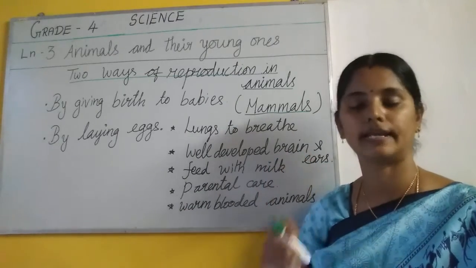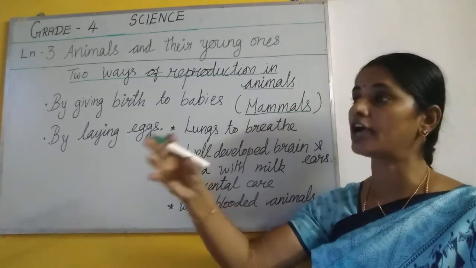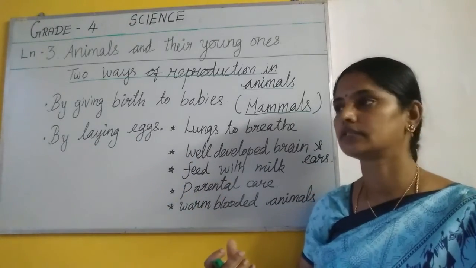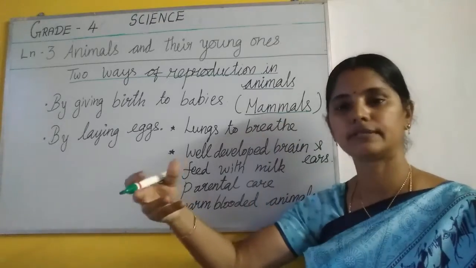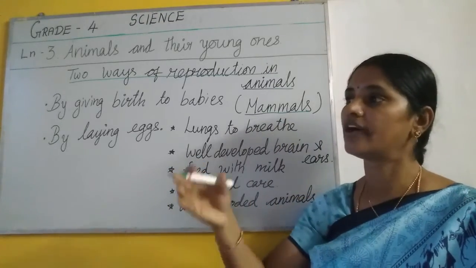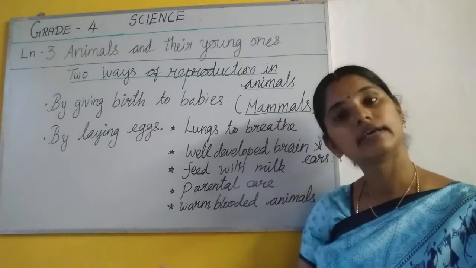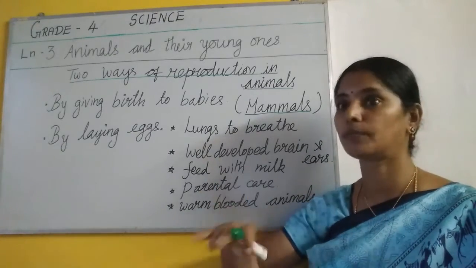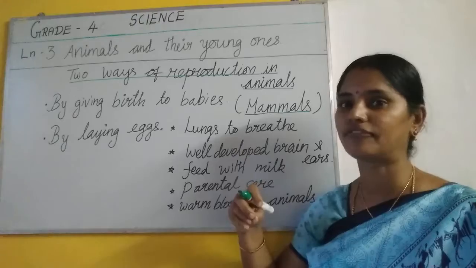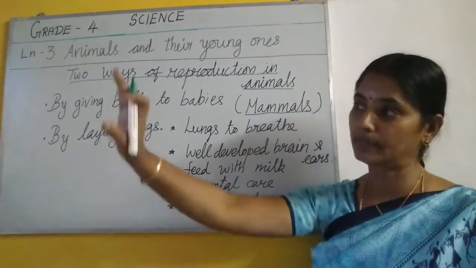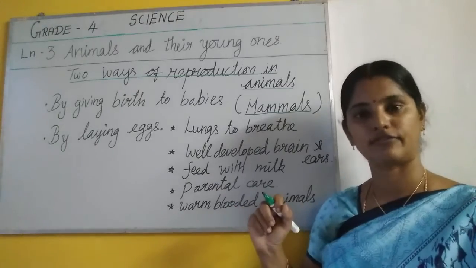Mammals oda gunangal enna? How can I find out? இந்த அனிமல் குட்டி போடுமா முட்டை போடுமான்னு எனக்கு தெரியல மிஸ். ஜூக்கு போனேன், சில அனிமல்ஸ் பார்த்தேன். I can't find out whether it is a mammal, whether it gives birth to babies or whether they lay eggs. எனக்கு அது முட்டை போடுமா குட்டி போடுமான்னு தெரியலனா we can find by seeing the outer features of the animal. அந்த அனிமலை பார்த்து நம்ம கண்டுபிடிக்கலாம். How can we find out?